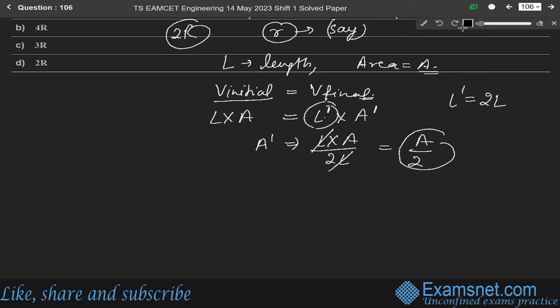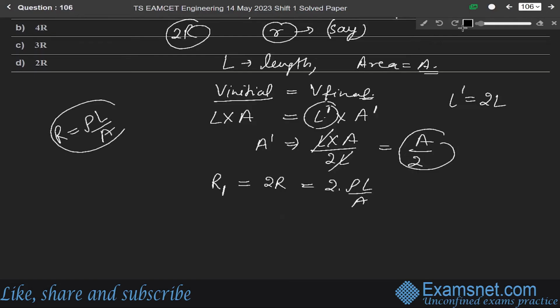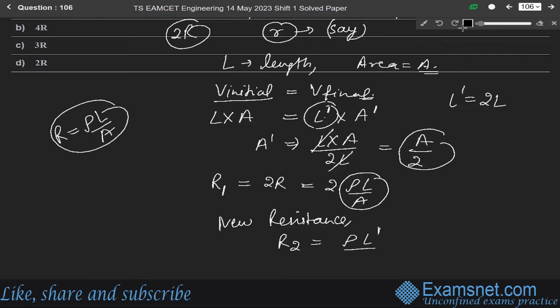Now, according to the question, let us say the initial resistance is R1 equals 2R. We can write R as rho L by A. This is the famous relation between resistance and resistivity, that R equals rho L by A. So in place of R, we have written rho L by A. Now the new resistance R2 will be rho L dash over A dash.